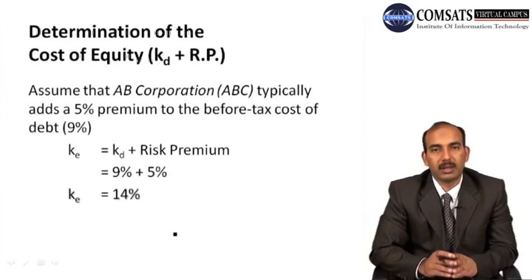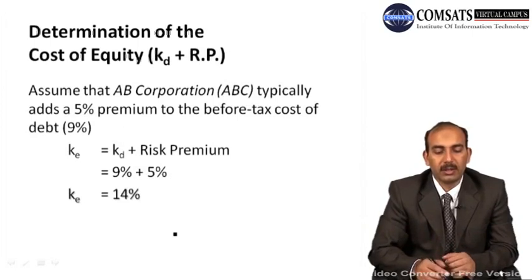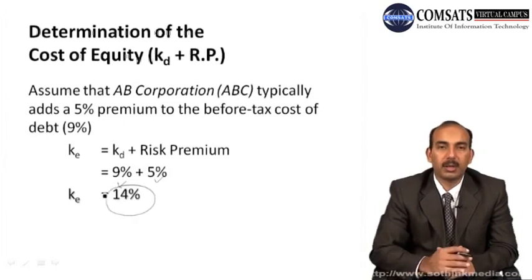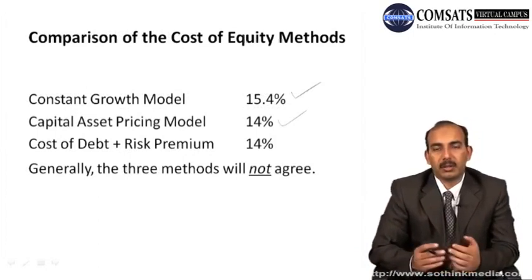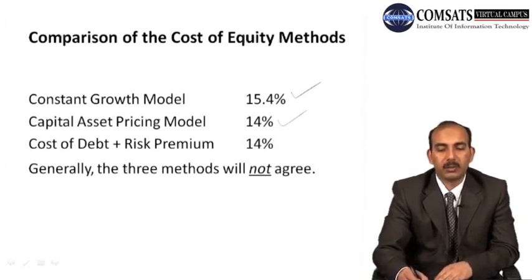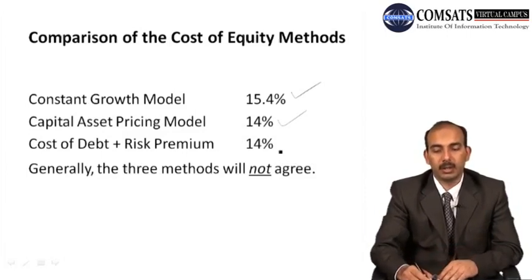Now the firm has a cost of debt that is 9%, and using its previous experience, the firm adds a 5% risk premium to it. So in that case KD is 9% and the risk premium is 5%, so it makes the cost of equity equal to 14%. So if we take a comparison of all the different cost of equities we calculated, using the constant growth model we calculated 15.4%, and the capital asset pricing model we calculated it as 14%, and for cost of debt plus risk premium approach we have 14% again here.